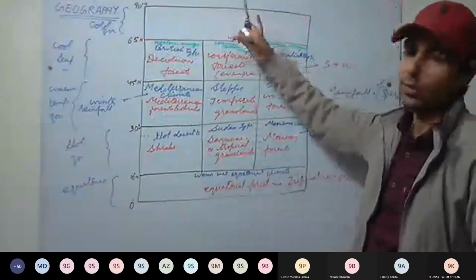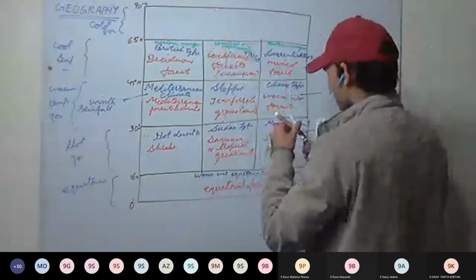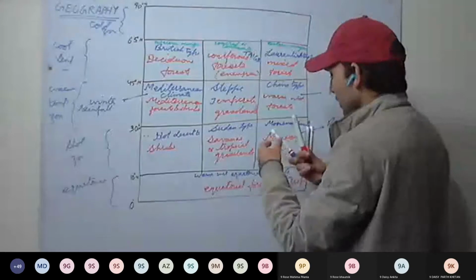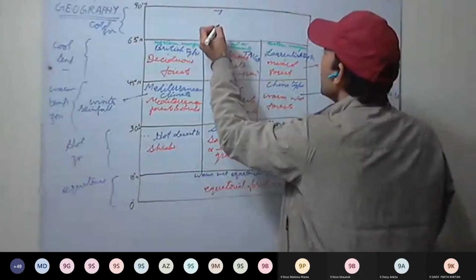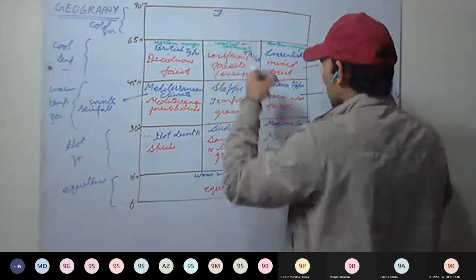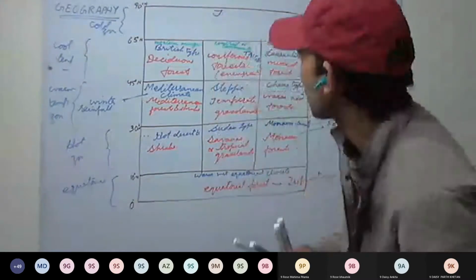Then we have the tundra. Here we'll be discussing permafrost and all. Here the climate will be Arctic or polar type.